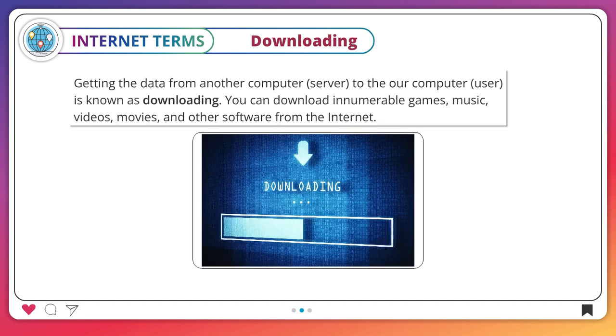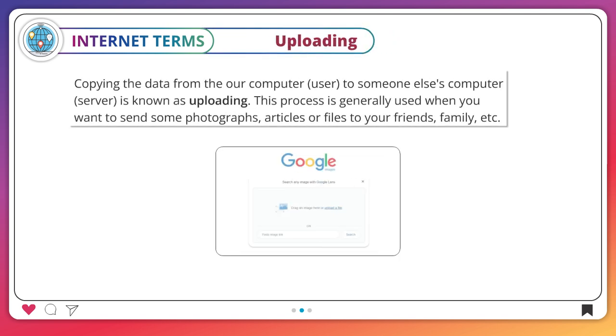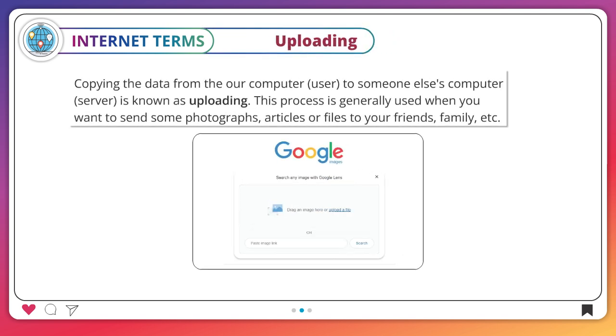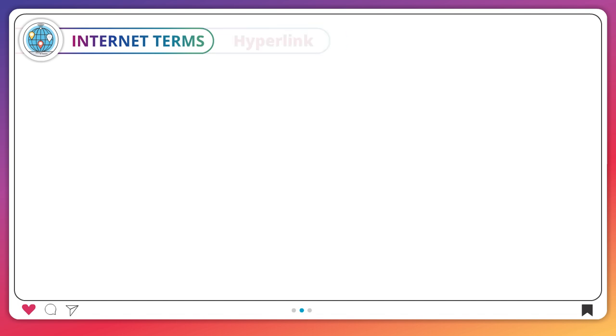Downloading. Getting the data from another computer server to our computer user is known as downloading. You can download innumerable games, music, videos, movies, and other software from the internet. Uploading. Copying the data from our computer to someone else's computer server is known as uploading. This process is generally used when you want to send some photographs, articles, or files to your friends, family, etc.